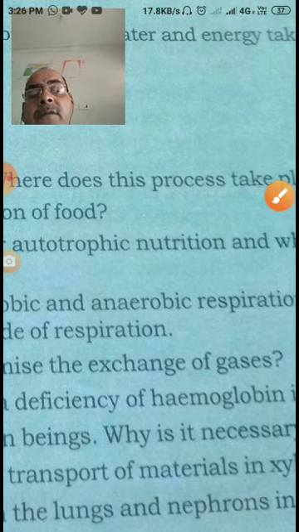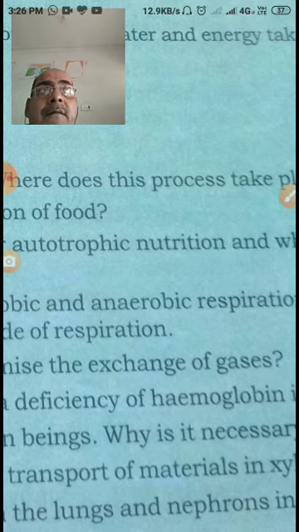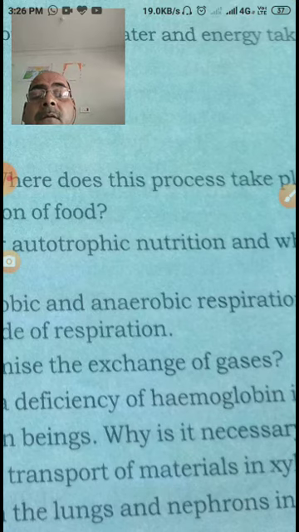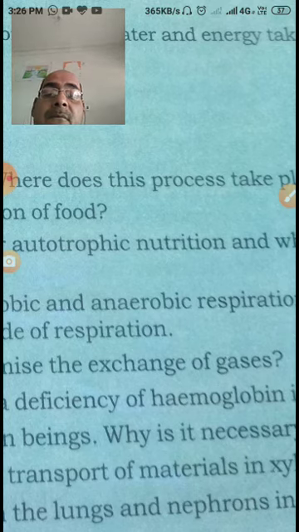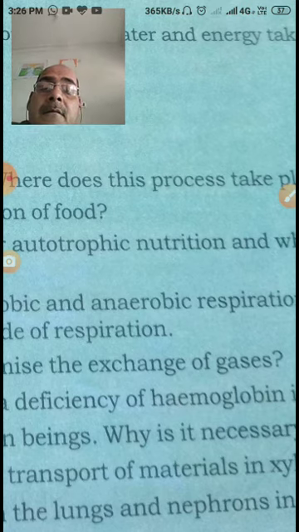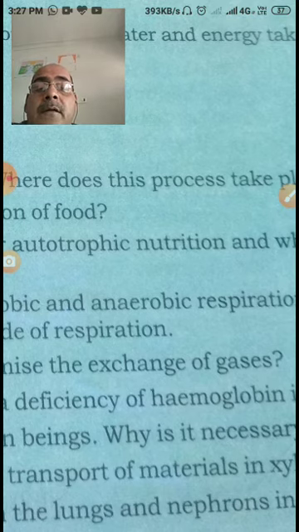So dear student, anaerobic respiration is like fermentation, the formation of ethanol in yeast, and carbon dioxide, and 2 ATP of energy will be released from the conversion of pyruvic acid in the cytoplasm itself. And the second case is lactic acid formation in the muscle cells, lactate fermentation, the formation of lactic acid in the muscle cells. So this is another type of anaerobic respiration, dear students.